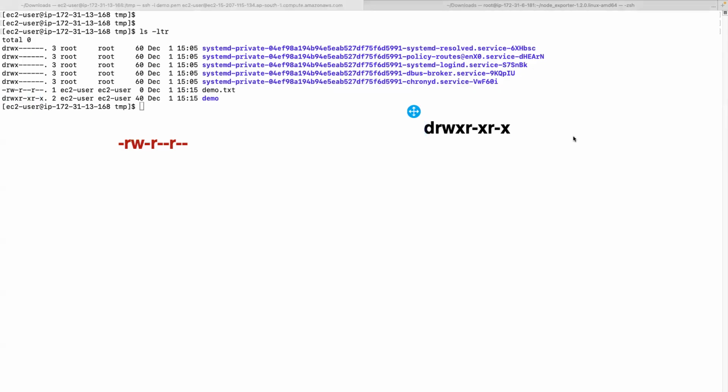This is for a folder or directory, demo. This is for demo.txt. So how to interpret these permissions? First you have to consider the first character. This first literal d indicates it's a directory. And here it's a hyphen, meaning it's not a directory. Then you have to take three literals as a group.